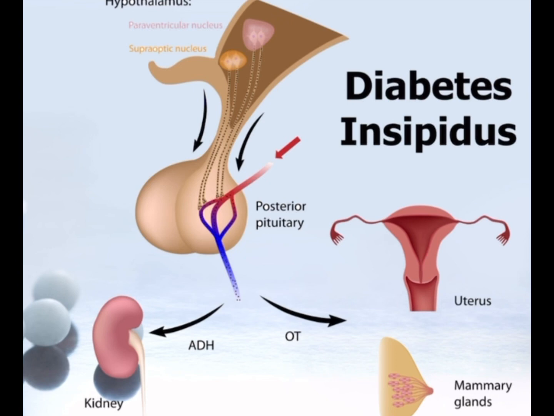Dietary changes: a low sodium diet reduces the amount of sodium in the blood, which can help control thirst and urination. Medications to reduce urine output include thiazide, amiloride, and indomethacin. Thiazide diuretics reduce urine volume by increasing sodium and water reabsorption in the kidneys. Amiloride, often used with thiazide to prevent potassium loss, and indomethacin help reduce urine output by increasing kidney sensitivity to ADH. For acquired nephrogenic diabetes insipidus, if caused by medications like lithium, stopping the drug may help.